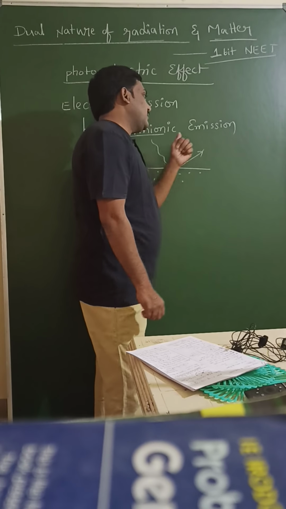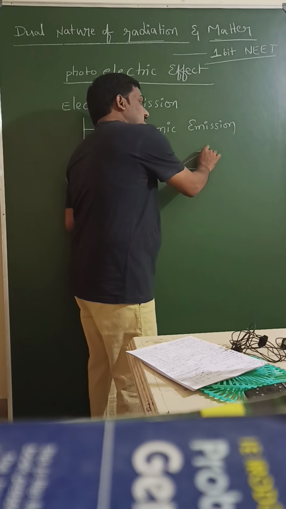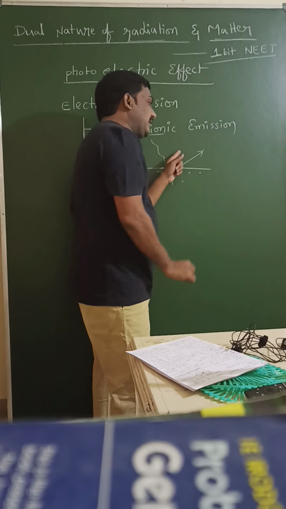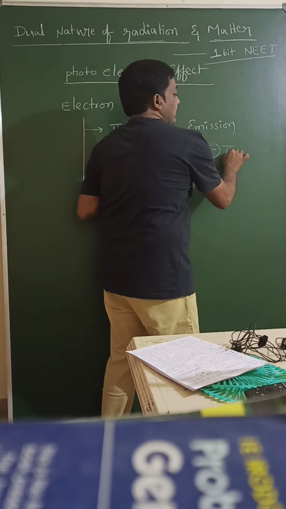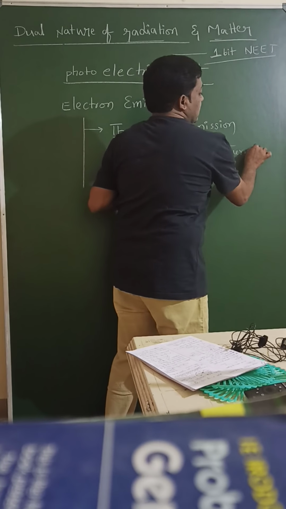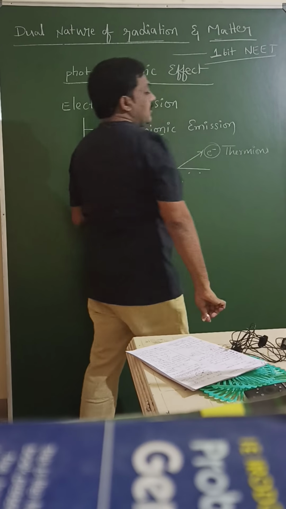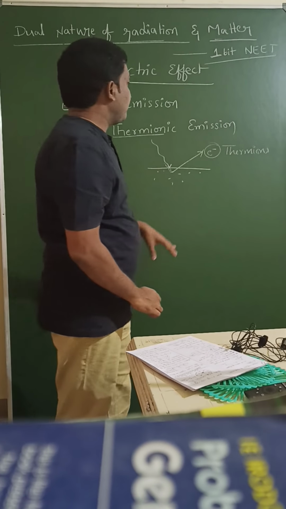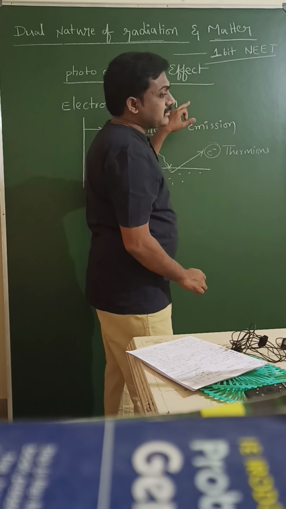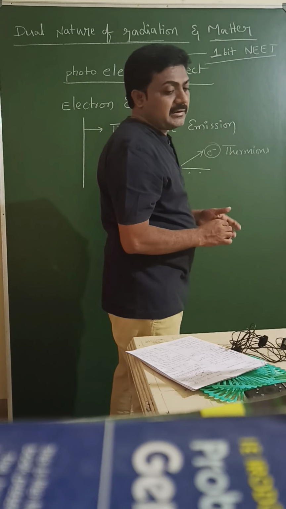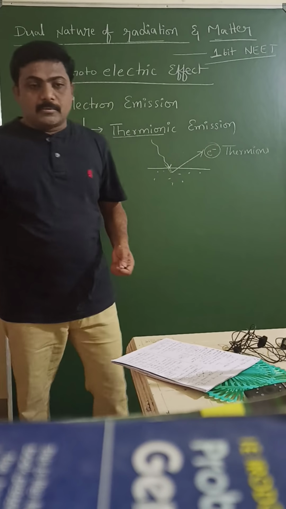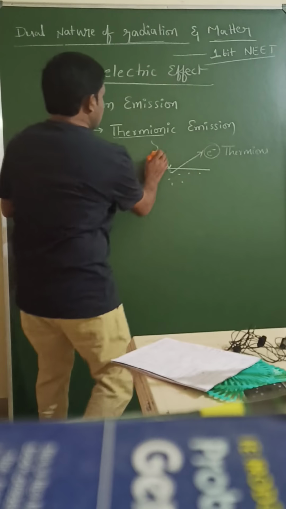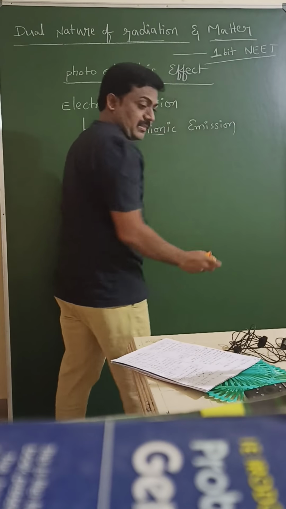These electrons emitted due to heat radiation are called thermions. So this is one of the ways to emit electrons from a metal surface.